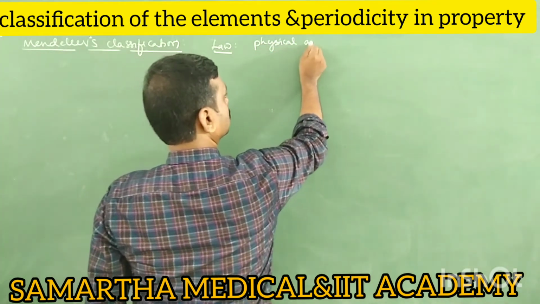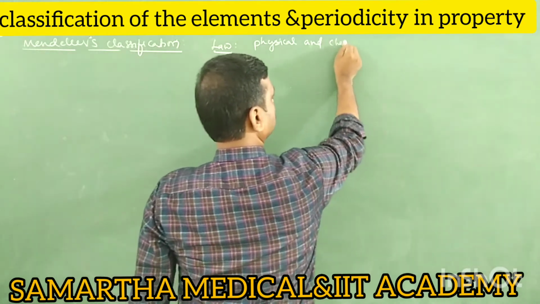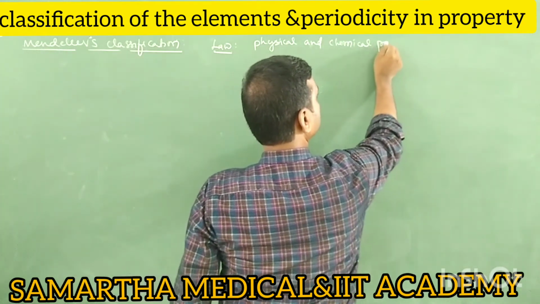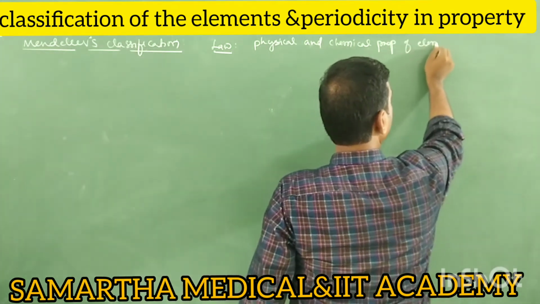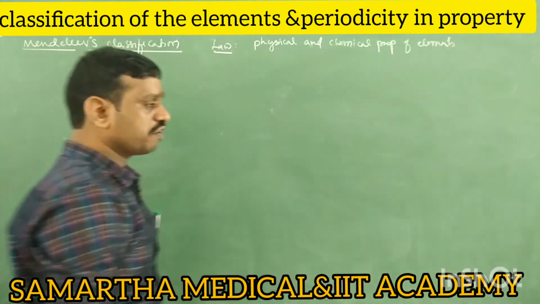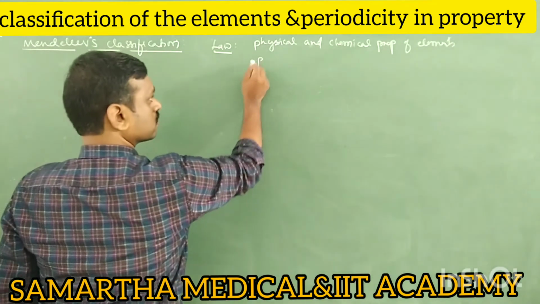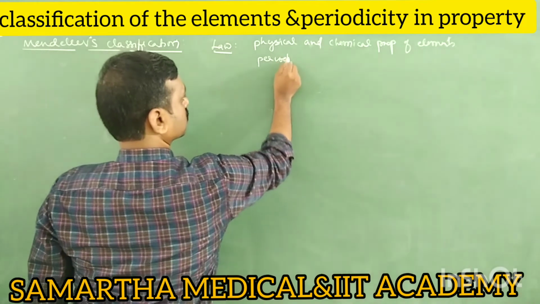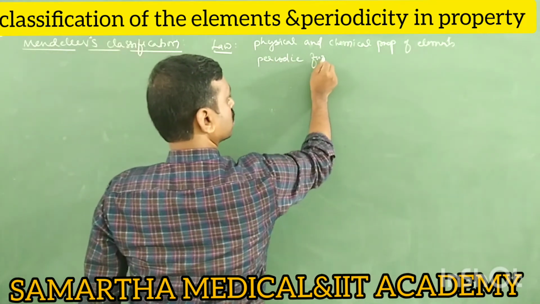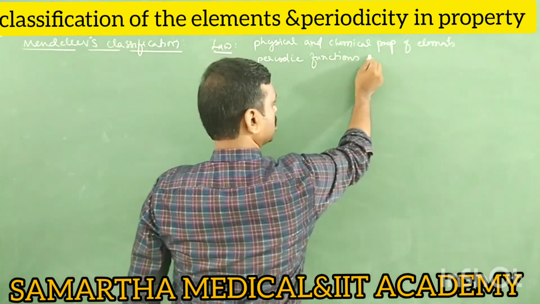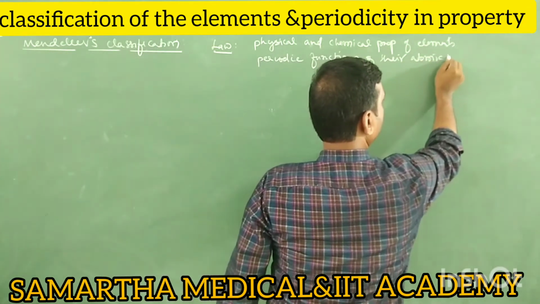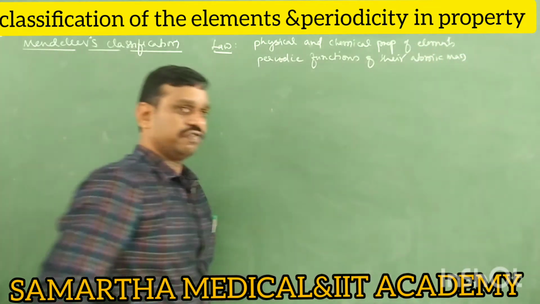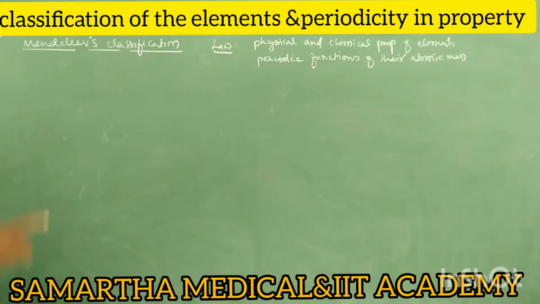So the statement of Mendeleev's law is: physical and chemical properties of elements are periodic functions of their atomic mass. It means physical and chemical properties of elements depend on their atomic mass. This is the statement. Okay.